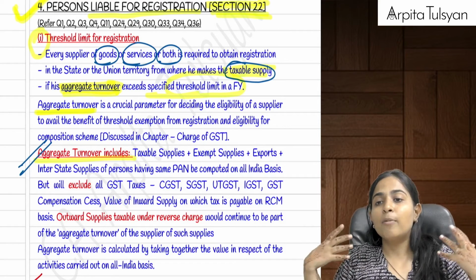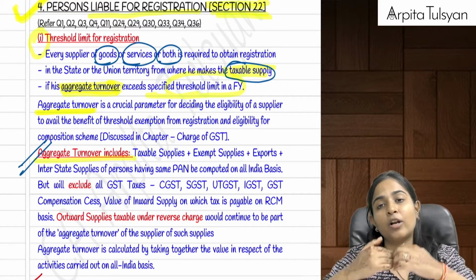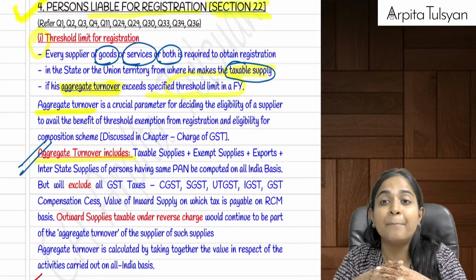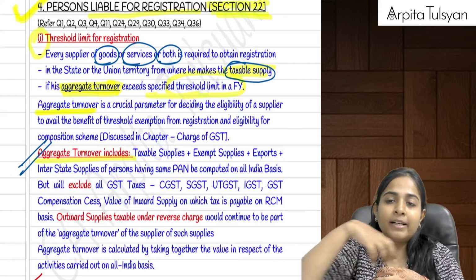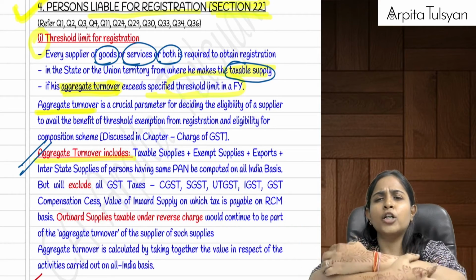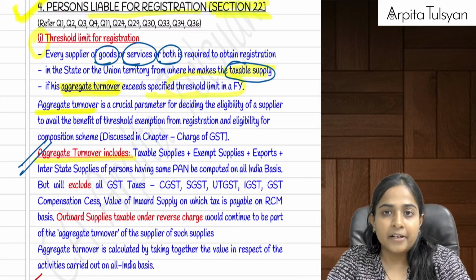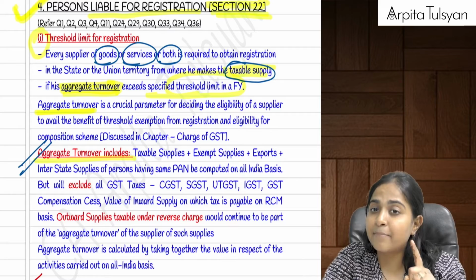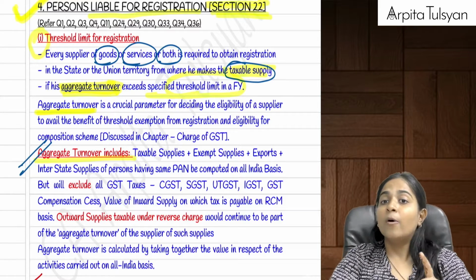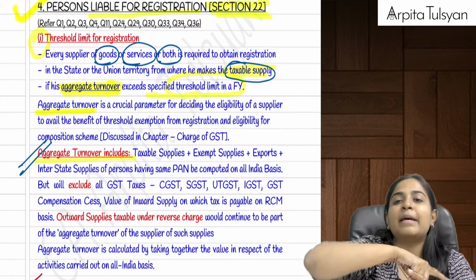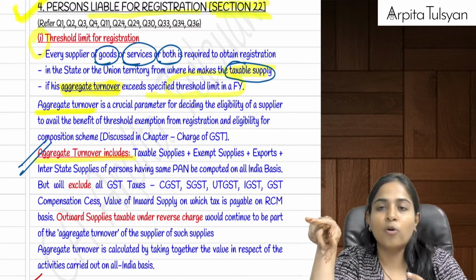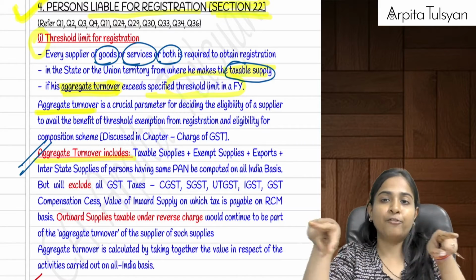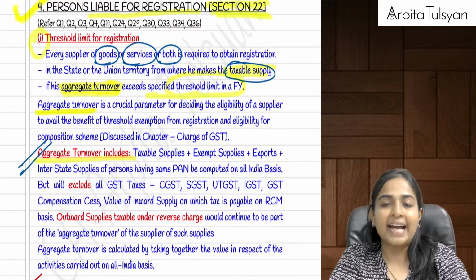So that will not form part of my aggregate turnover. Now ma'am, this aggregate turnover, are we supposed to take it for the state or on an all India basis? This has to be taken on all India basis for that same PAN. Can we say PAN is same for all India registration? So full aggregate turnover will be considered here. Now just try to understand, for the purpose of aggregate turnover, we are taking the exempt supplies also. Don't make a mistake here. The state from where we are making exempt supply, in that particular state, we are not required to take the registration. But when we are taking registration for another state, we have to include the total turnover. We have to take the aggregate turnover.